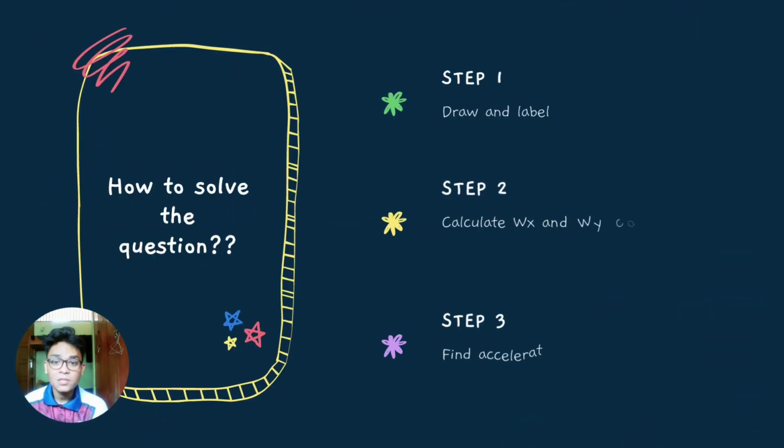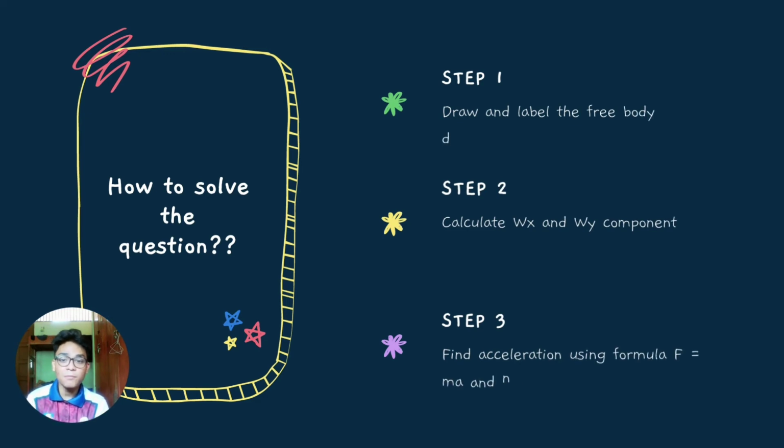Okay, the first step to answer the question is step 1, which is to draw and label the free body diagram. By drawing the free body diagram, we will be able to see the details in the question more clearly. Then we follow with the second step, which is to calculate the Wy and Wx components, which are needed in both formulas.